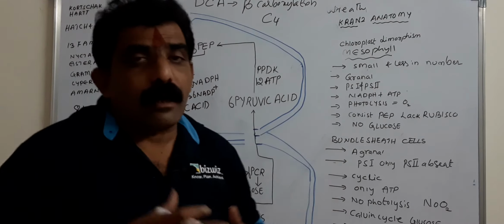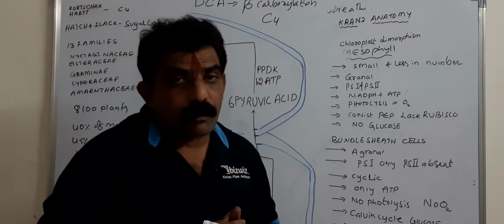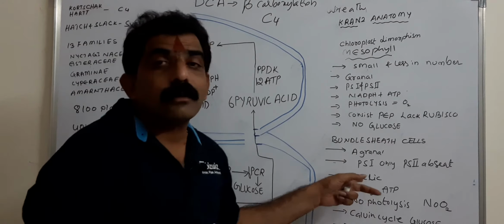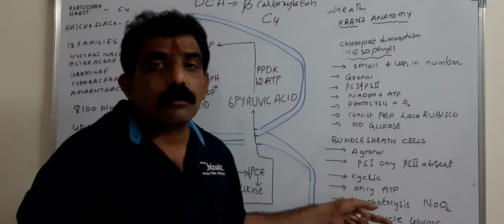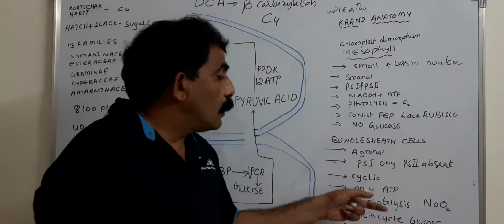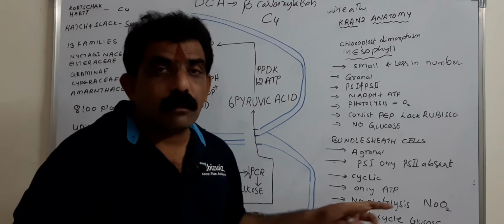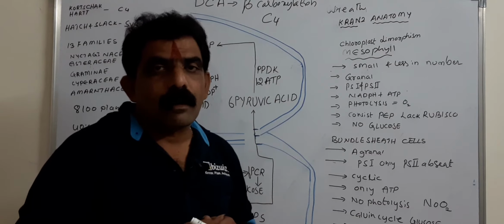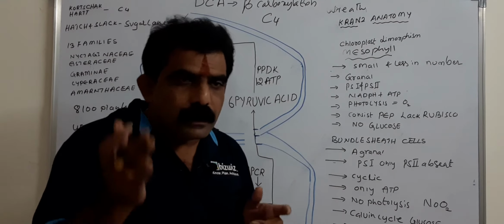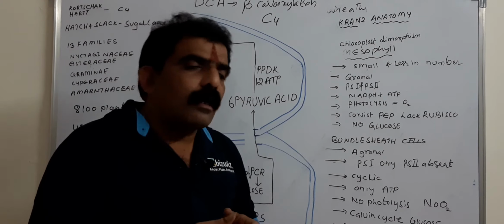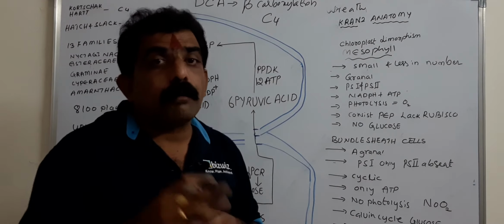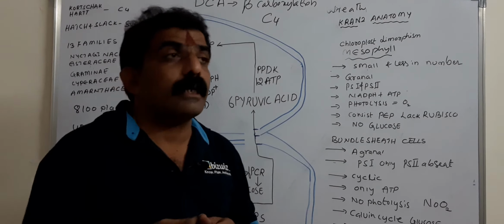In the grana, thylakoids consist of two photosystems, PS1 and PS2. But in the bundle sheath cells, only stroma thylakoids are present, grana are not present. Hence only PS1 is present, because PS1 is present in the grana as well as in the stroma thylakoids. In stroma thylakoids PS2 is absent; PS2 is present only in the grana thylakoids.